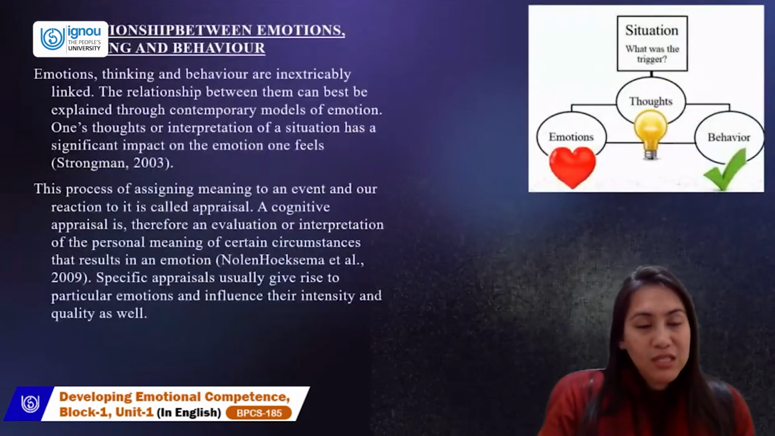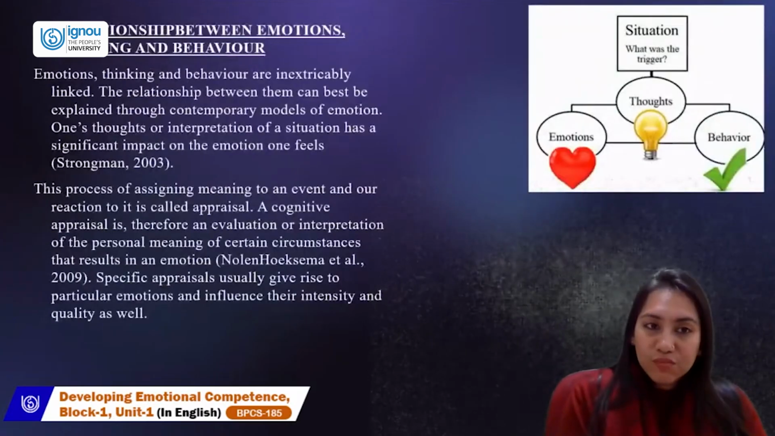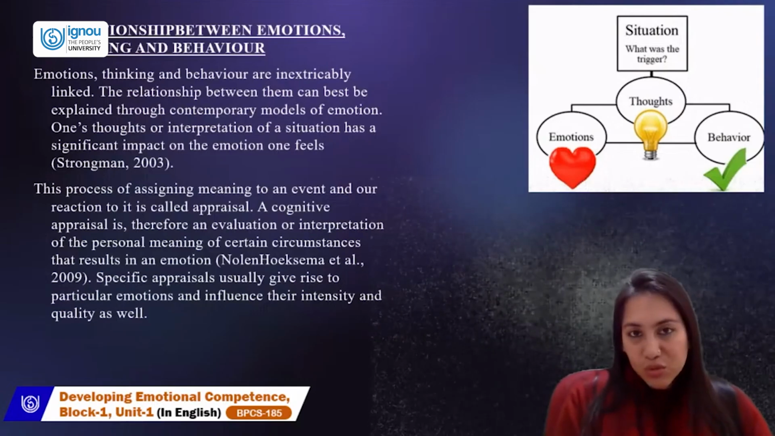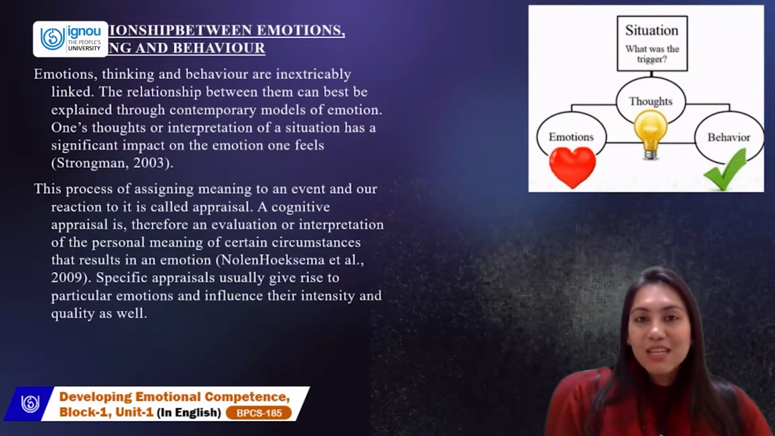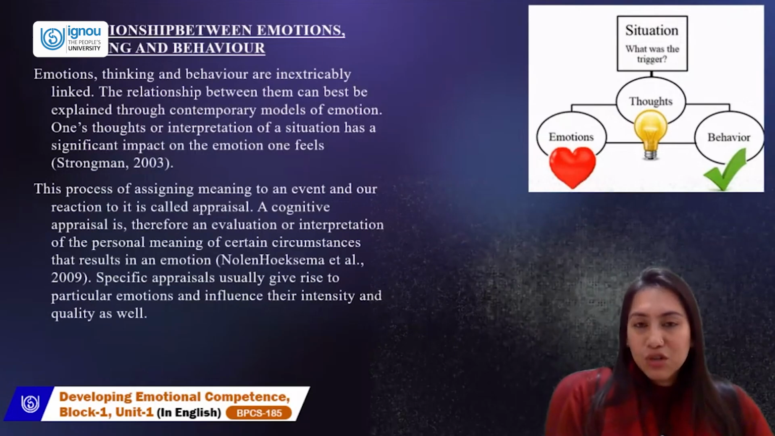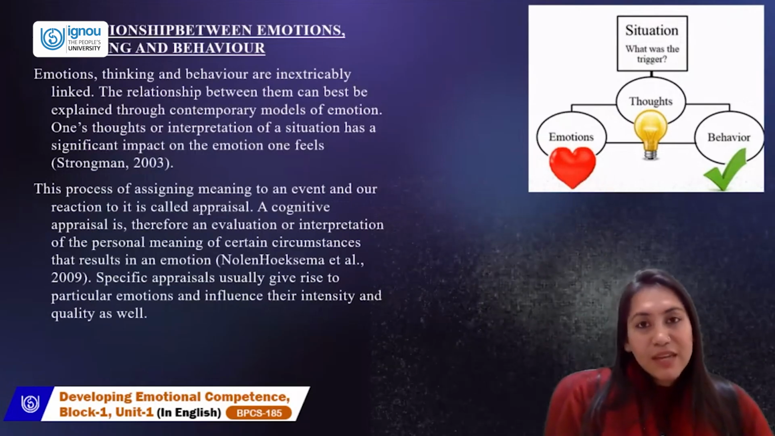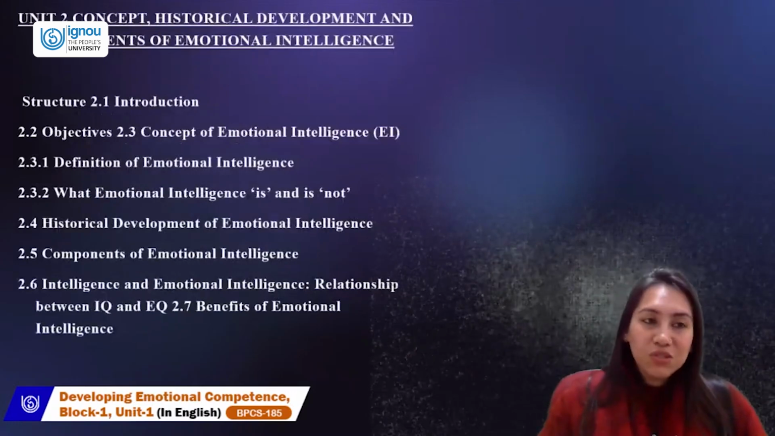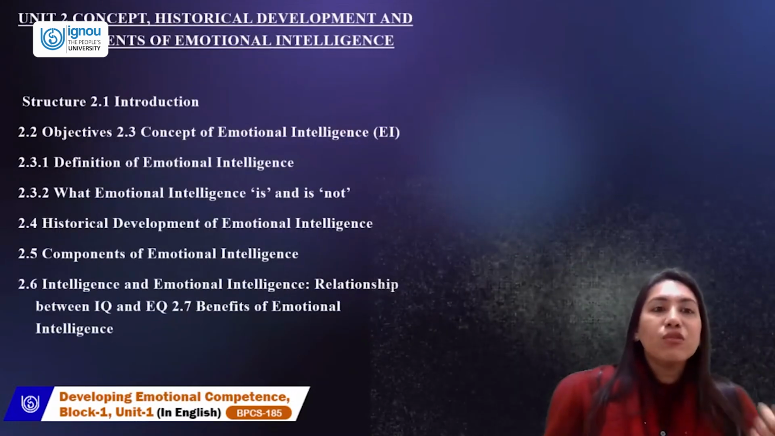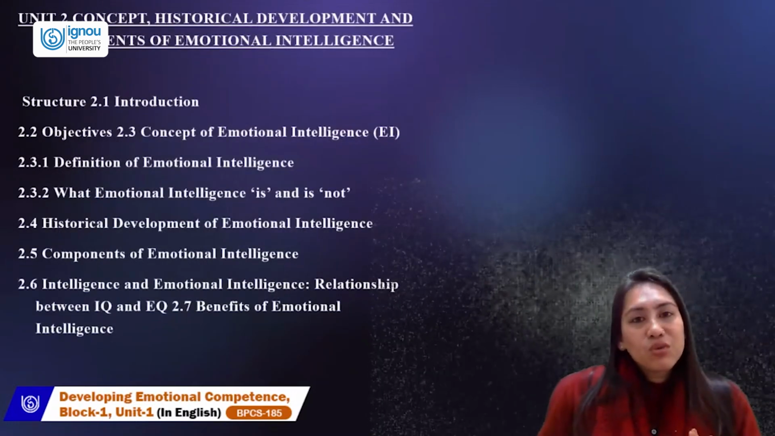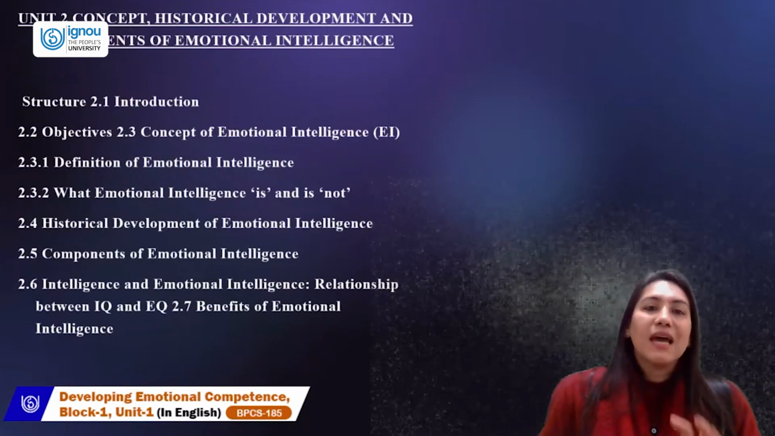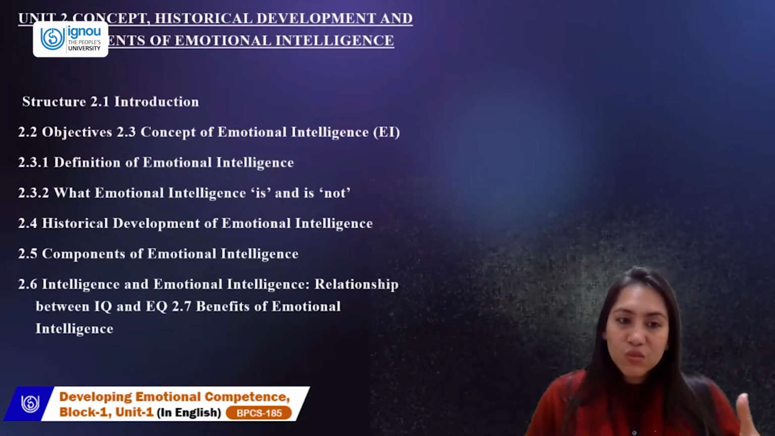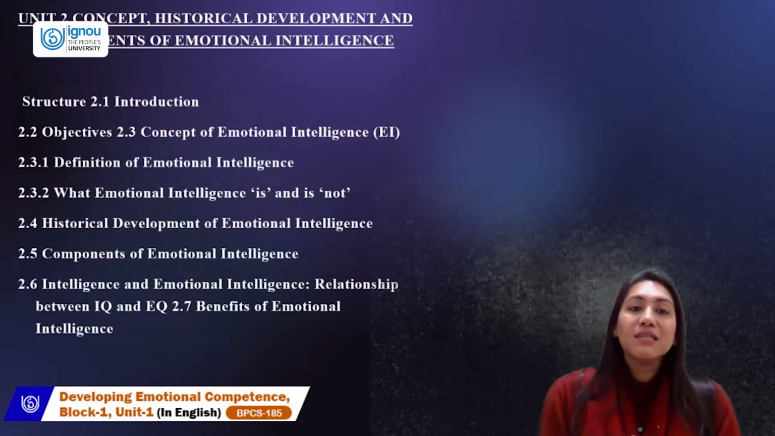That finishes concept one, where we understood what emotion is, what the types of emotion are, and also that there are some components of emotion that we should know: physiological, affective, cognitive, expressive, and motivational. And now let's start with another unit, which is unit 2. This unit is going to talk about the historical development and components of emotional intelligence. When we understood what emotions are, we now come to understanding what emotional intelligence is.